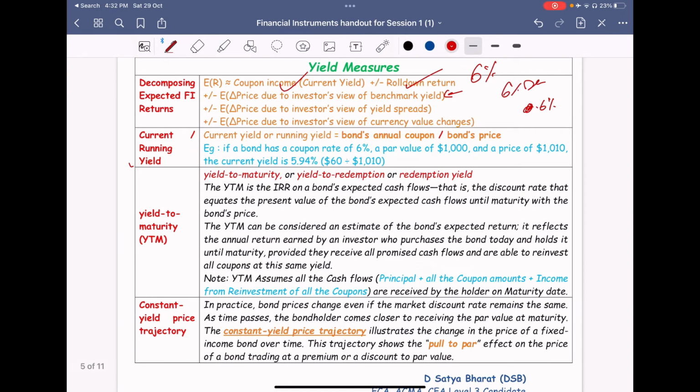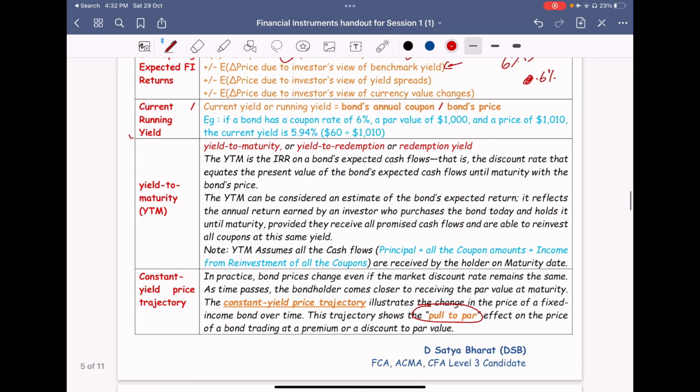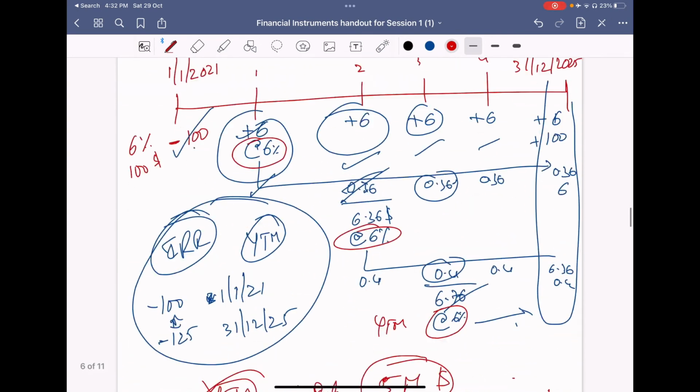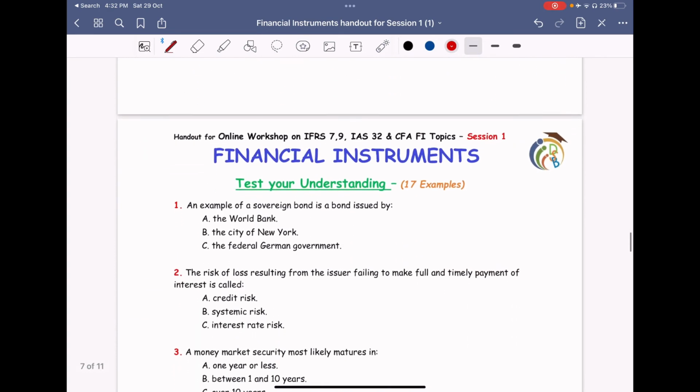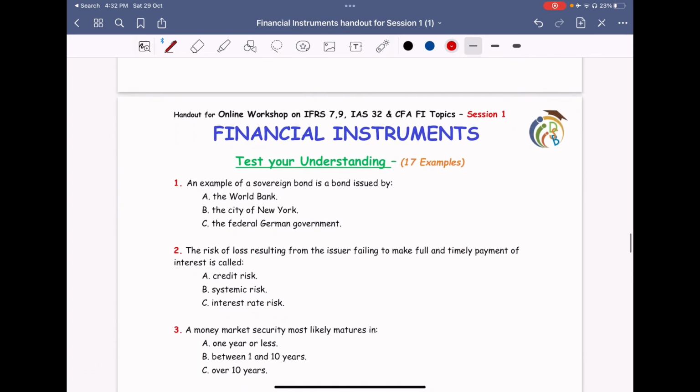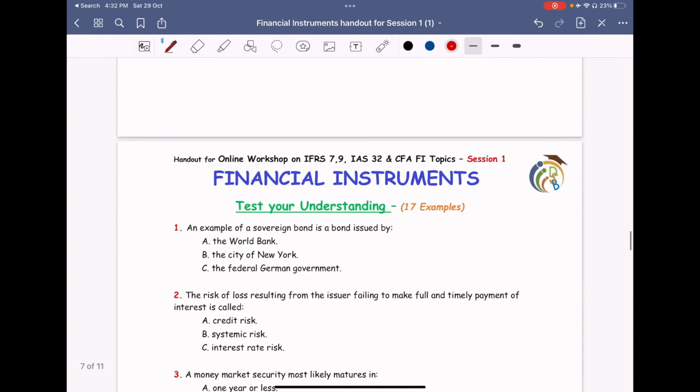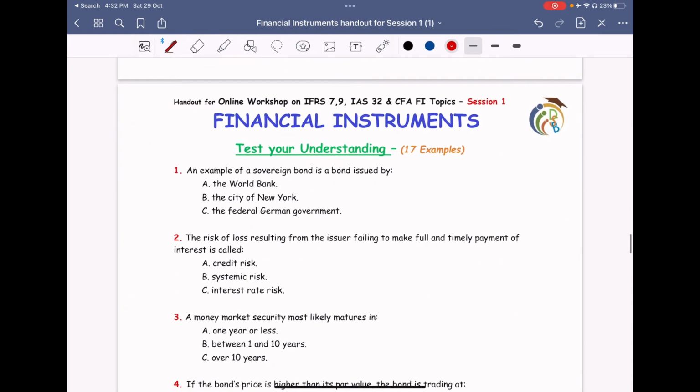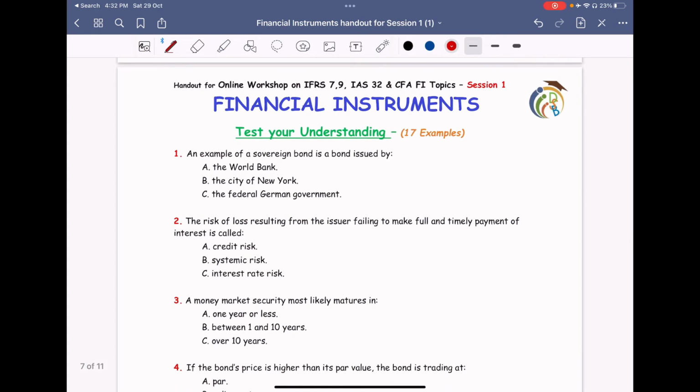Constant yield price trajectory. Pull to par. I'll show it through in the Excel. I'll be showing you how exactly it happens. Then we could cover a large amount of theory. Then let's quickly see where we are up to in our understanding.